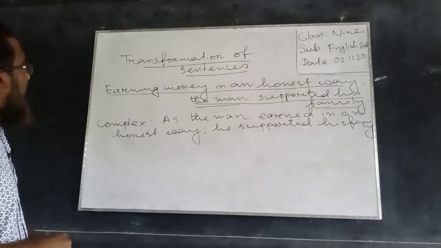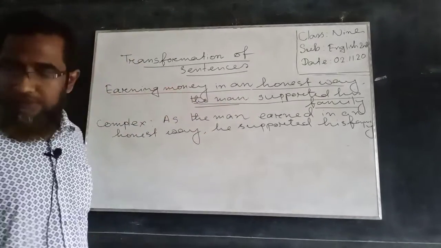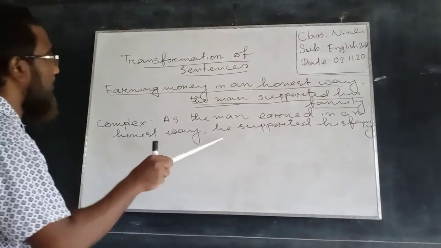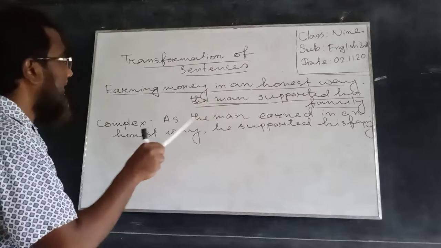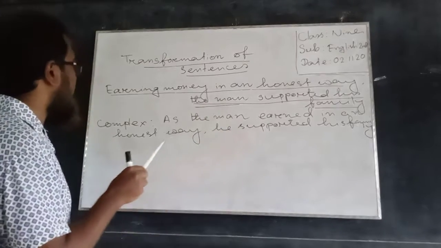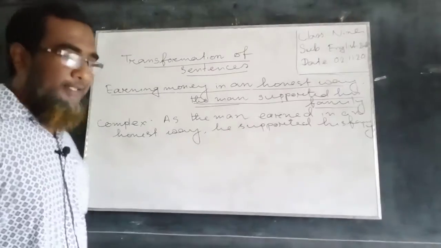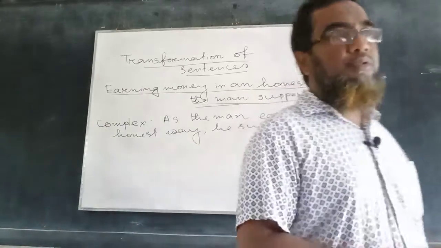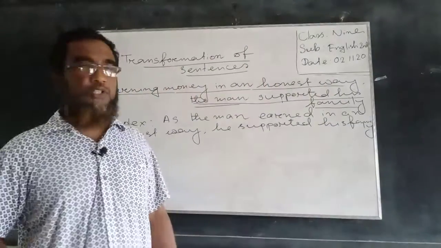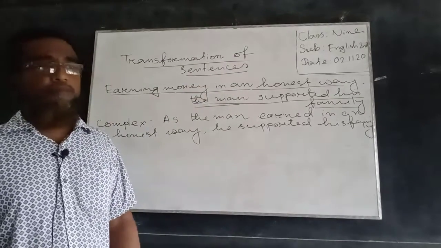So the first one is a simple sentence. Here we have transformed it into a complex one. As the man earned in an honest way, this is the subordinate clause. He supported his family, this is the principal clause. So you have noticed how we have transformed the simple sentence into a complex one.